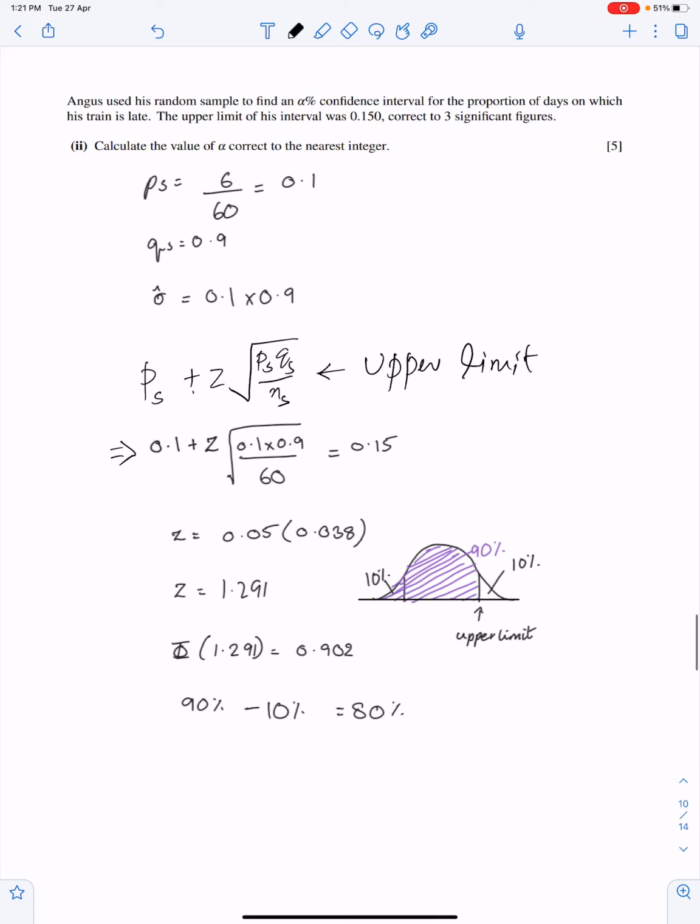Once we get the value of Z, the value of alpha is very simple, because this is alpha. So this value is 1.291, whereas this value is minus 1.291. If you are using the latest version of the calculator, just put these two numbers in your calculator as lower and upper limit and get this answer, 80%. If you are using table, then get this answer. This is 10%, so this is also 10%, so alpha must be 80%. This total area is 90%, and alpha is 80%.